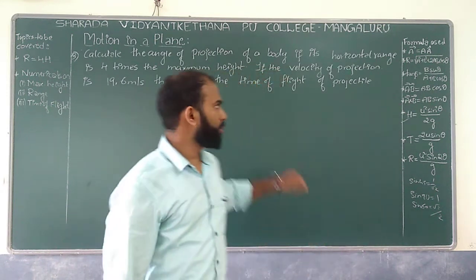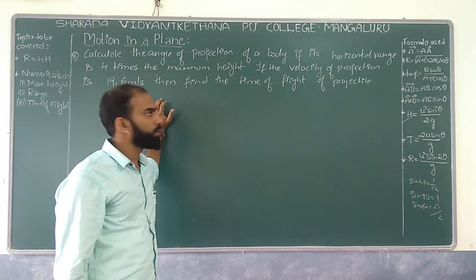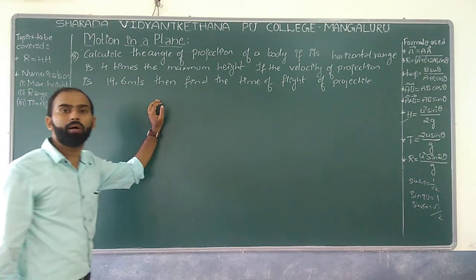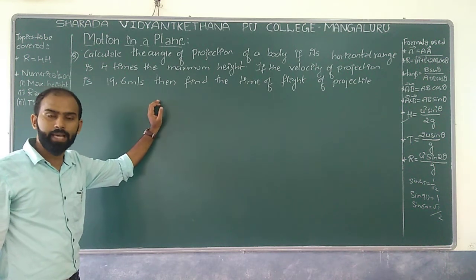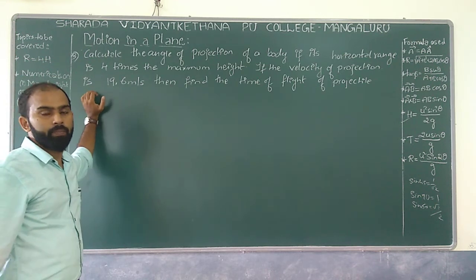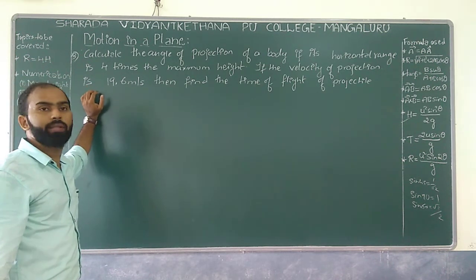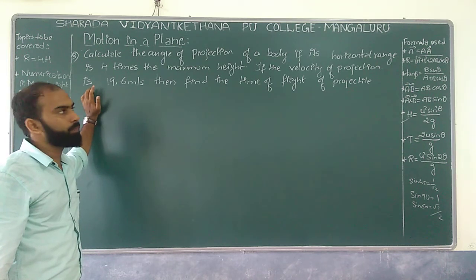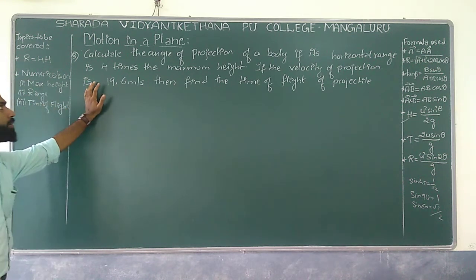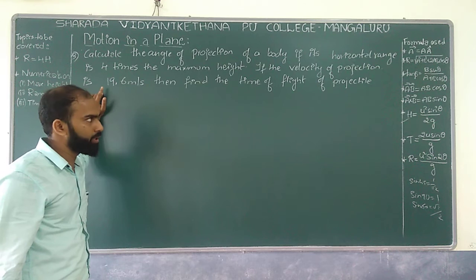Well, we'll see one more numerical based on the concept which we have discussed initially in today's class. That is, if you have a relation between range and maximum height, according to the question on the board: calculate the angle of projection if the horizontal range is 4 times the maximum height.